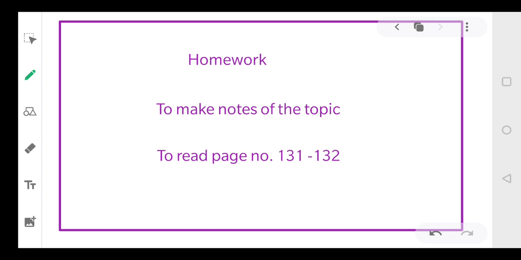So coming to your homework, dear students, first of all you will make notes of this topic and you will go through page numbers 131 and 132. Very minutely you will read your chapter. Each line of NCERT is important. Read it and if there is any doubt, please let me know.